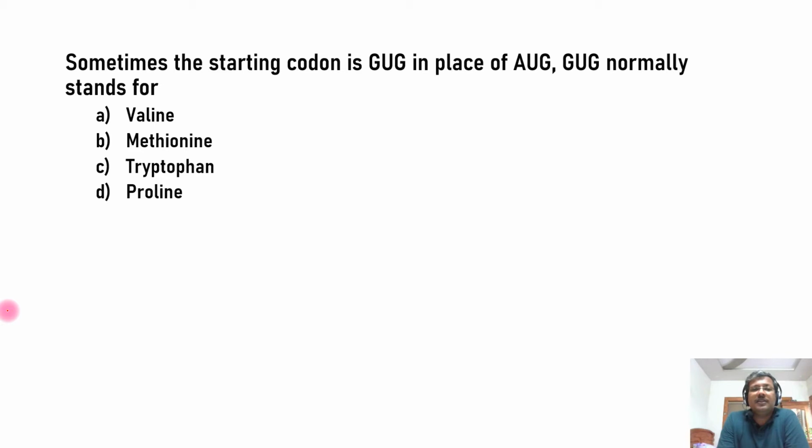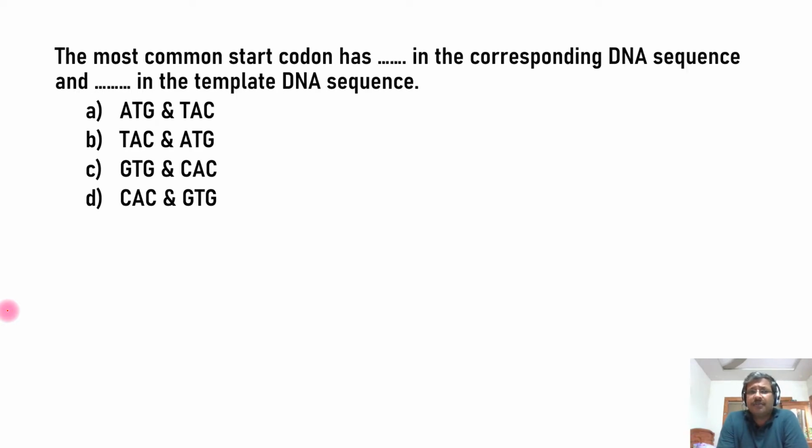Sometimes the starting codon is GUG in place of AUG. So GUG normally stands for... It's a direct question from the genetic codon table. Let us see the answers later. And then another question: the most common start codon has dash in the corresponding DNA sequence and dash in the template DNA sequence. So you are getting an indirect question directly from the table that is given in your NCERT textbook with regard to the genetic codon.